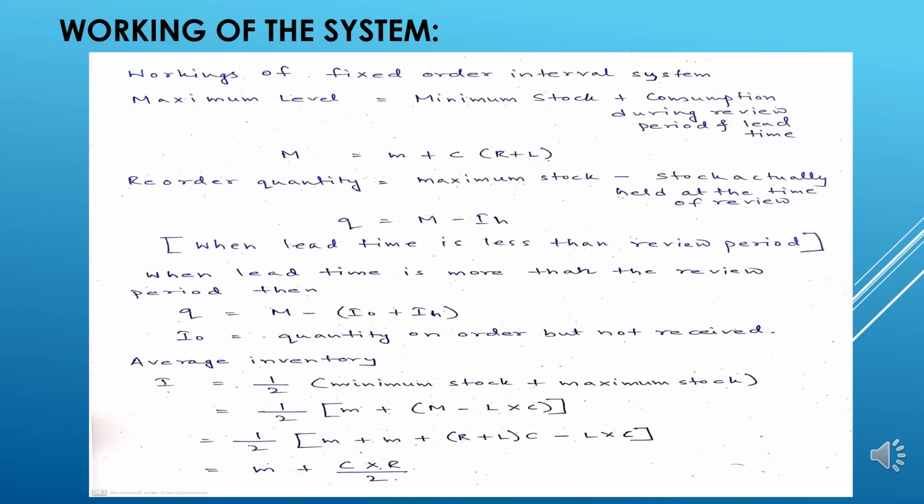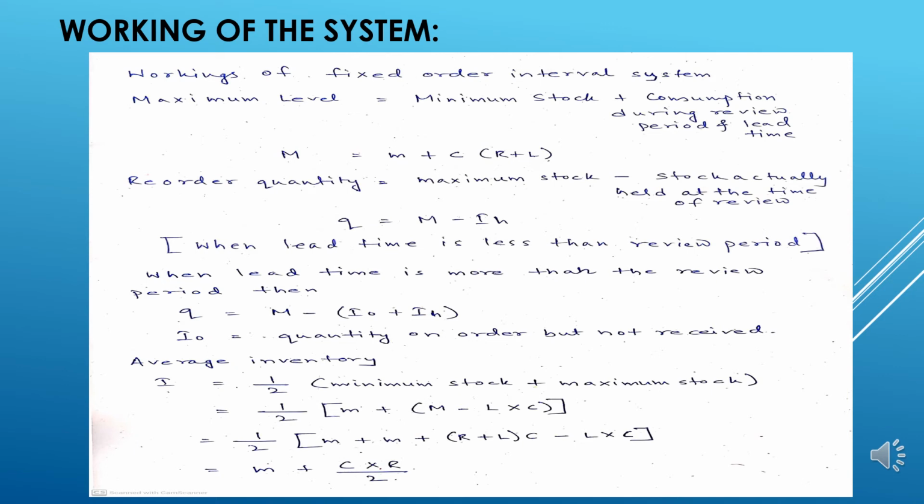Let's talk about the formulas associated with the fixed order interval system. Under the fixed order interval system, as I was mentioning, and I stopped right there, let's talk about it elaborately. The maximum level of a particular item will be the minimum stock plus the consumption during the review period and the lead time. If we take the maximum level to be capital M, and minimum stock to be small m, and we have talked about the review period consumption and lead time consumption to be RC and LC,